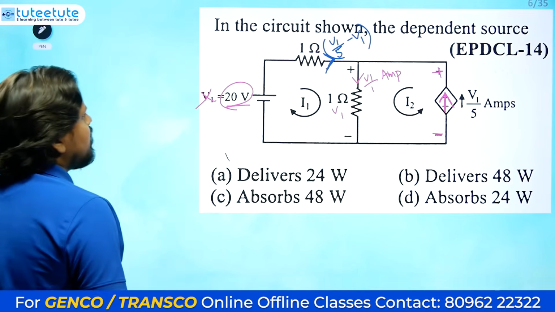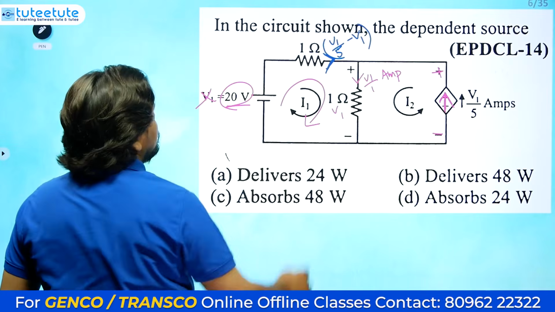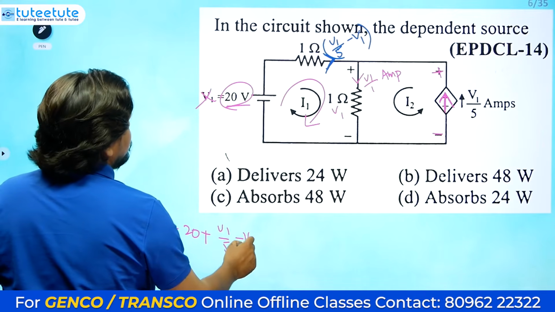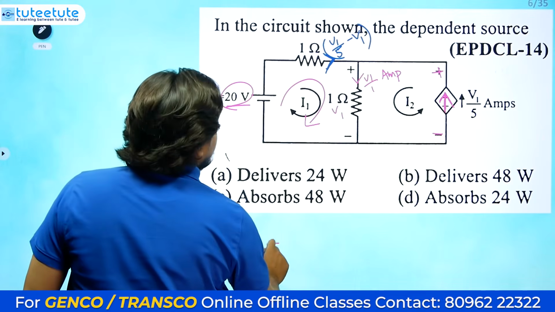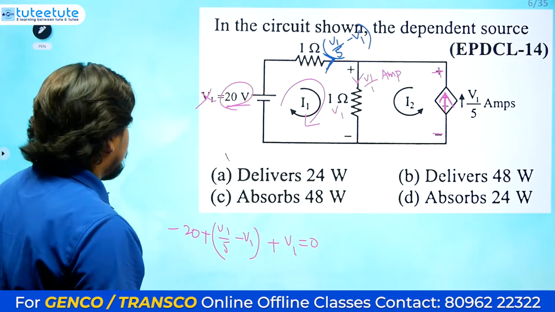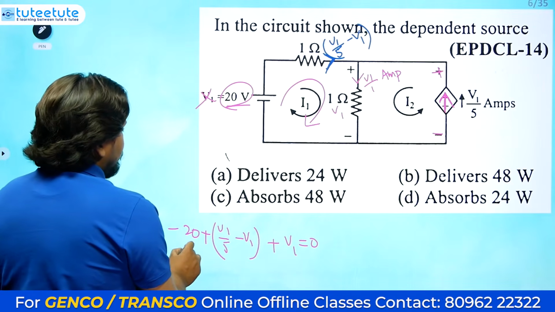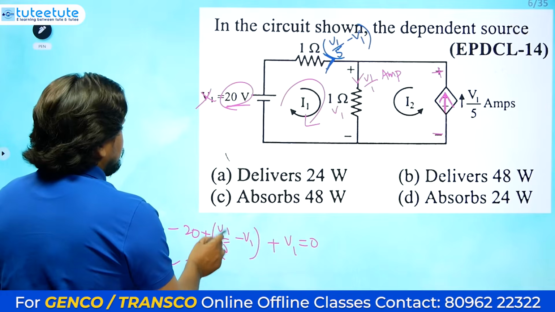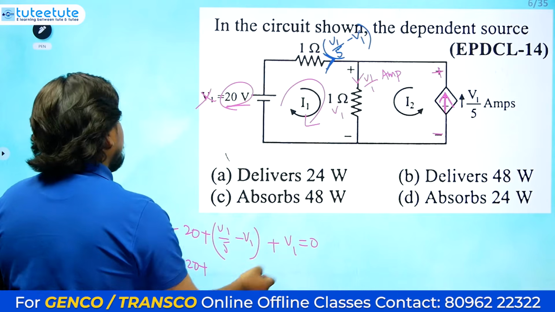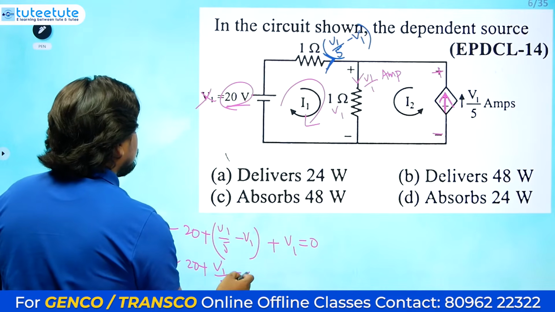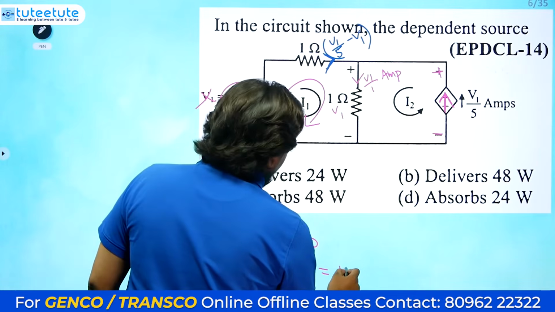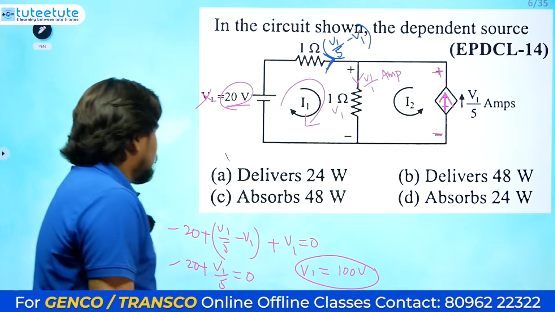Now you need to apply one loop equation. I will apply it in this loop only: minus 20 plus V1 by 5 minus V1 into 1 plus V1 equals 0. Nothing else I have done. Then the total is minus 20 plus V1 by 5, since the V1 terms cancel, equals 0. Then V1 equals 5 into 20, so it will be 100 volts.